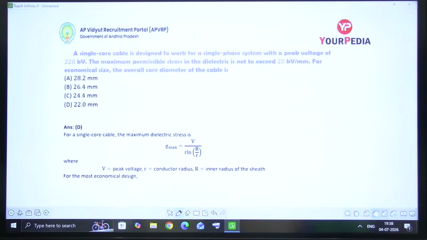The question is quite simple. A single core cable is designed to work for a single phase system with peak voltage of 220 kV. That's fine. The maximum permissible stress in the dielectric is not to exceed 20 kV per mm. He is saying the maximum electric field intensity, stress means dielectric field intensity, should not exceed 20 kV per mm for economical size. He is asking for the overall core diameter of the cable.